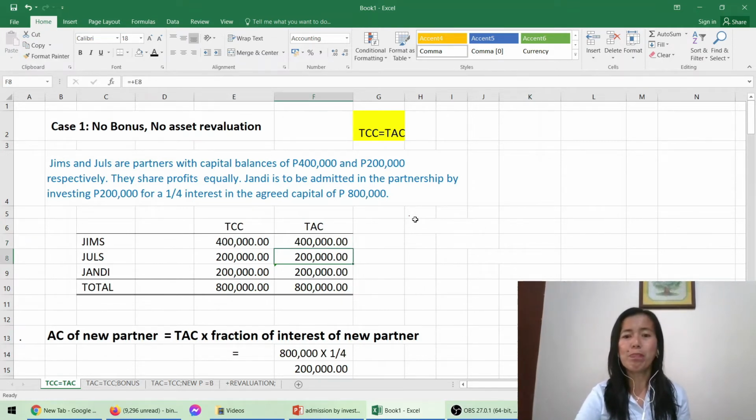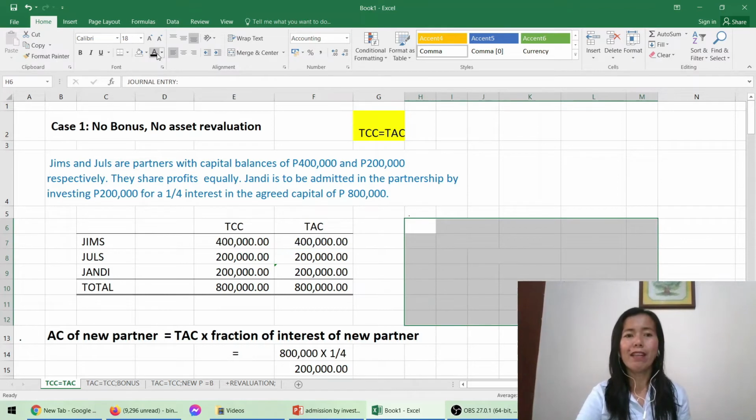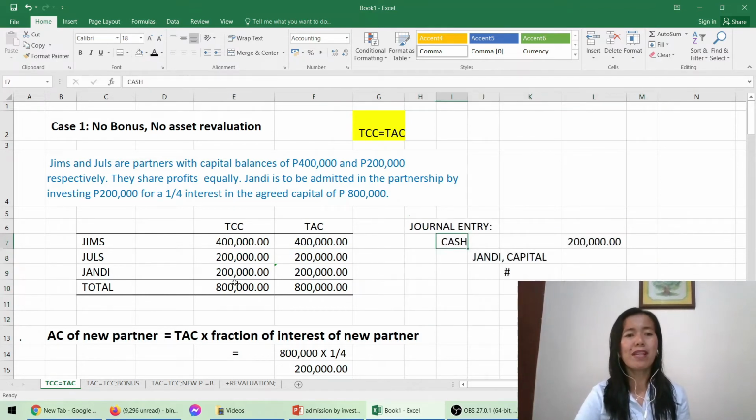So the entry would be to debit cash, the investment of John D, 200,000, and we're going to credit John D capital 200,000. That is our entry to record the admission of new partner. Again, no bonus, no asset revaluation because TCC is equal to TAC. And the contribution of the new partner is equal to his capital credit.